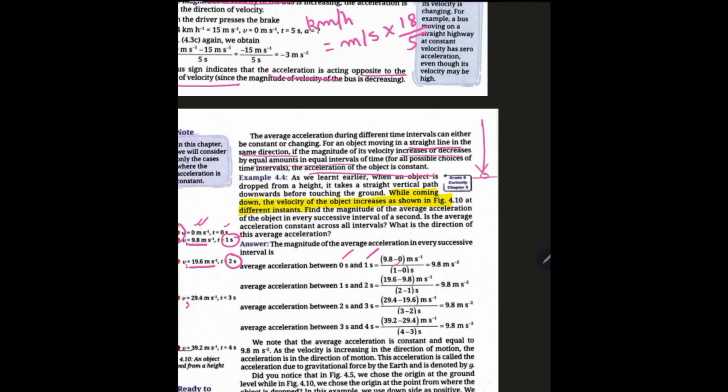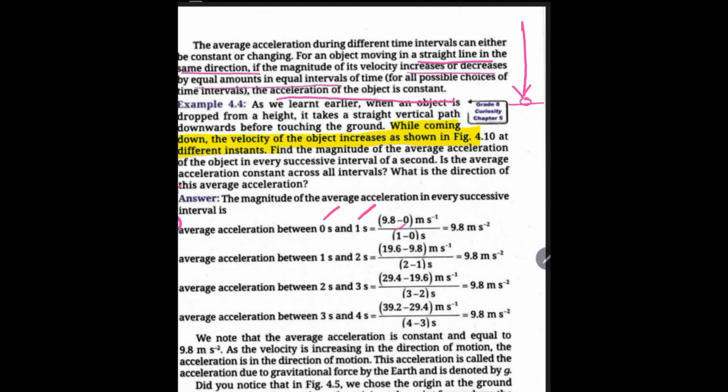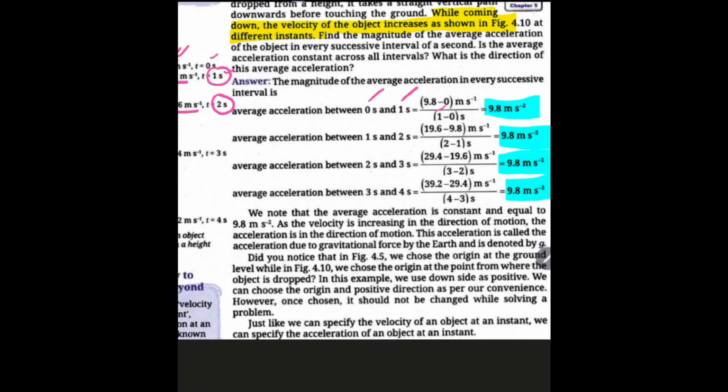Like that, you do it for every time gap. You see the velocity change, divide it by the time interval, and in each case the average acceleration comes to be 9.8 meter per second square. Everywhere it is the same. So the average acceleration is constant and equal to 9.8 meter per second square.